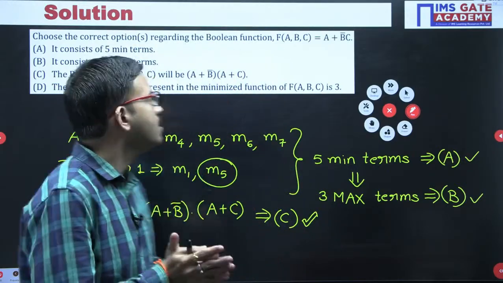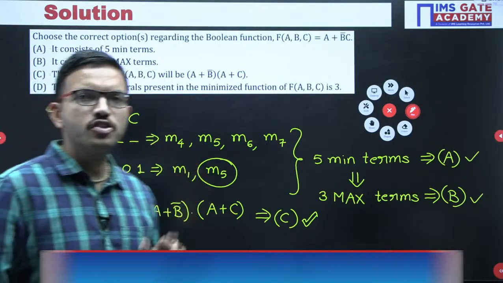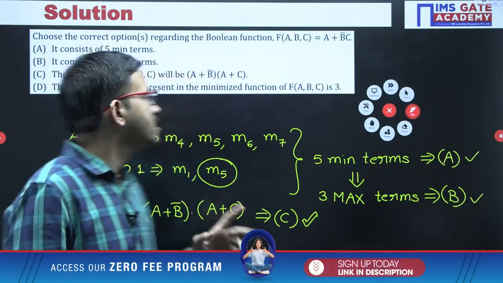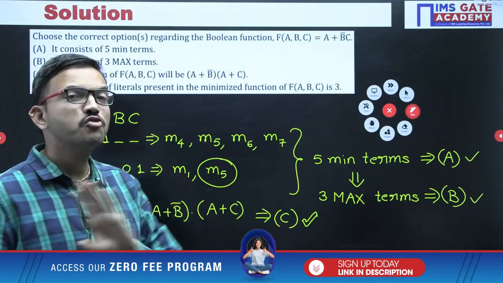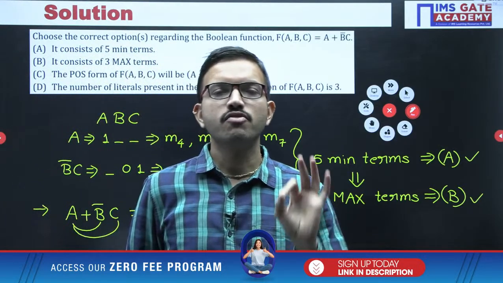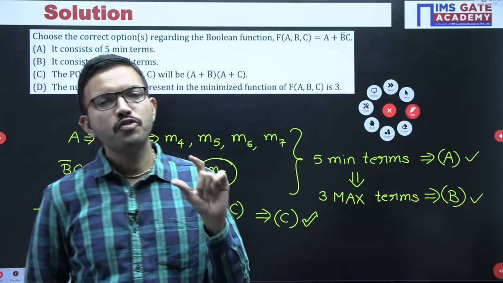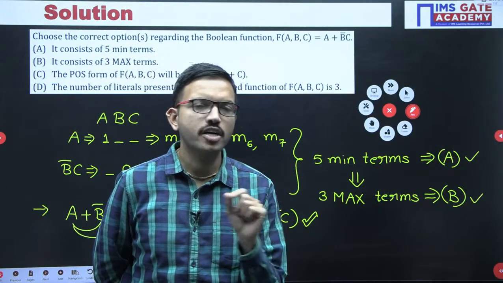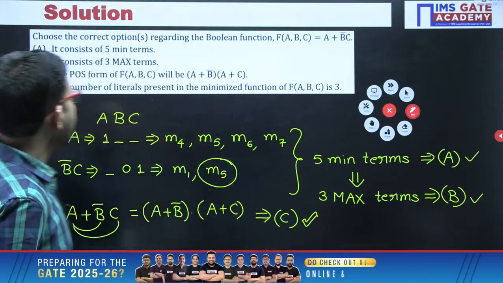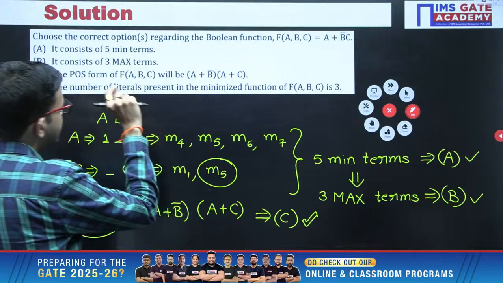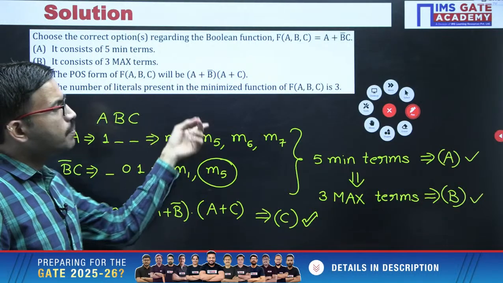Say for example, for this question, if all the 4 choices are correct, suppose you have mentioned only 3 choices like ABC or ACD or BCD, you won't get partial marking. Whichever correct options are there, if you select all those correct options, then only you will get the marks for that question. Now, option D is regarding the number of literals present in the minimized function.